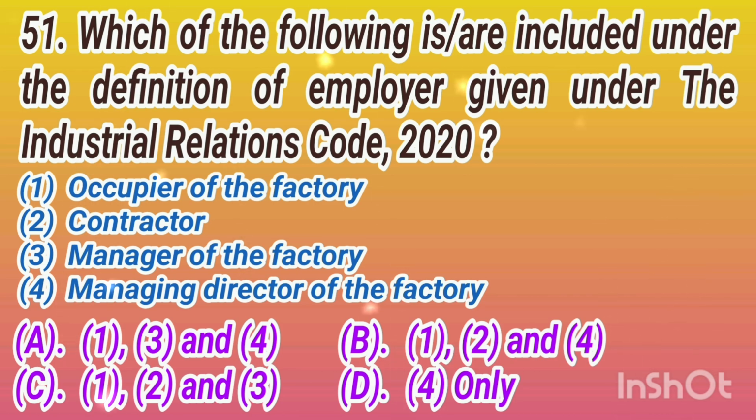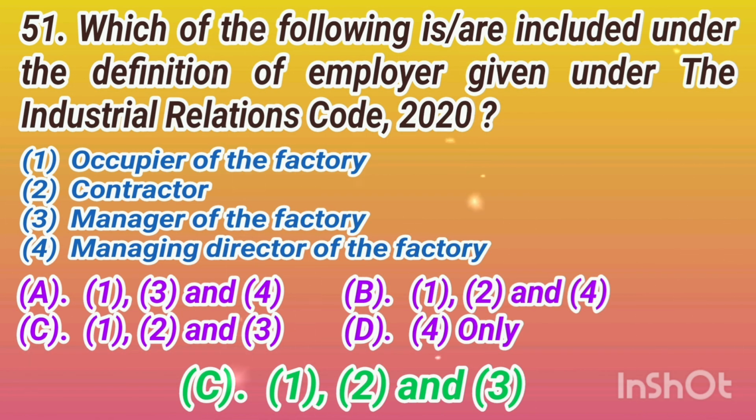Manager of the factory. Point 4. Managing director of the factory. Option A 1, 3 and 4. Option B 1, 2 and 4. Option C 1, 2 and 3. Option D 4 only. The correct answer is option C 1, 2 and 3.